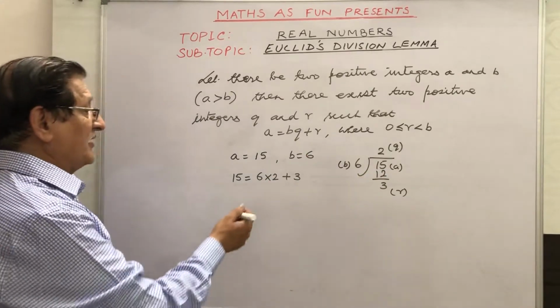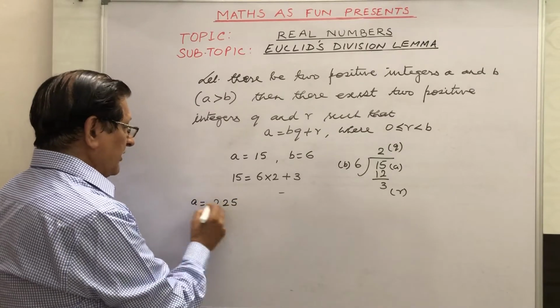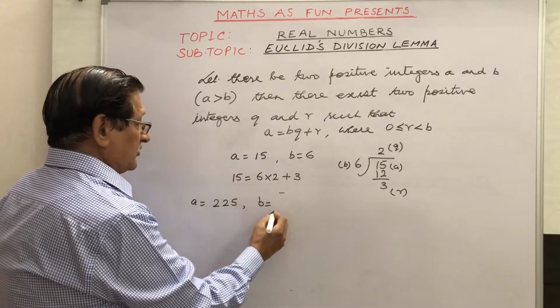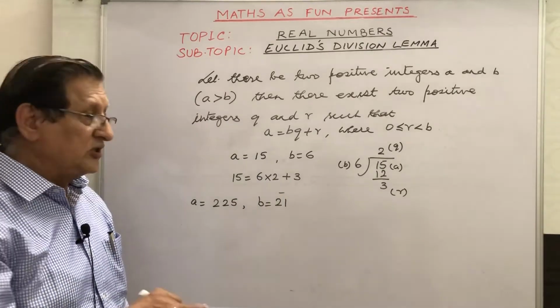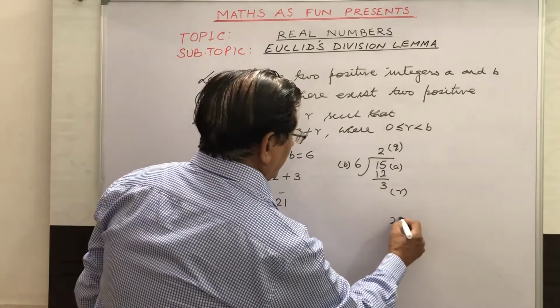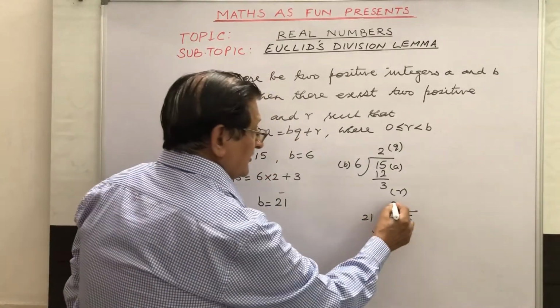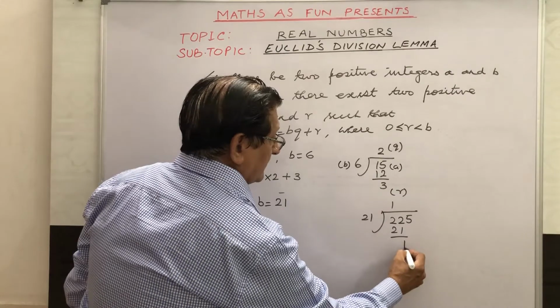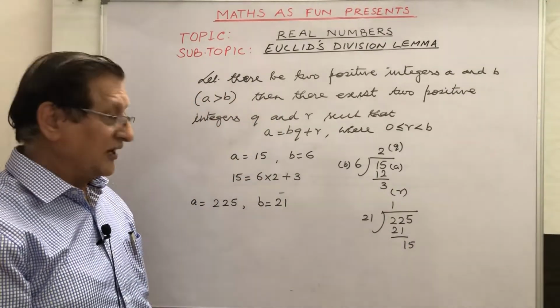Let's take one more example. Suppose you are given 225 as your a and b is 21. In the general way, if you divide 225 by 21, 21 ones are 21, and it comes as 15 here. Can it go?